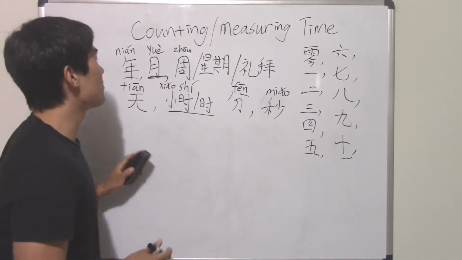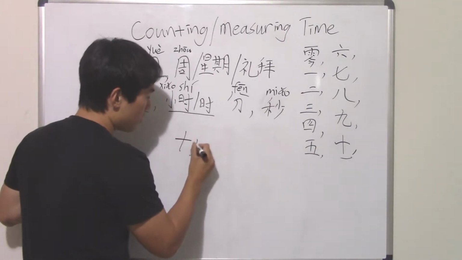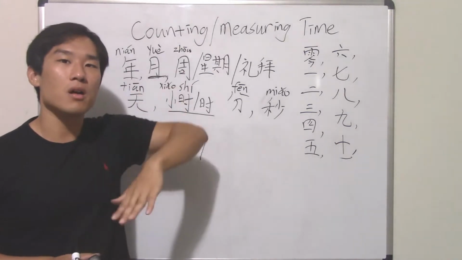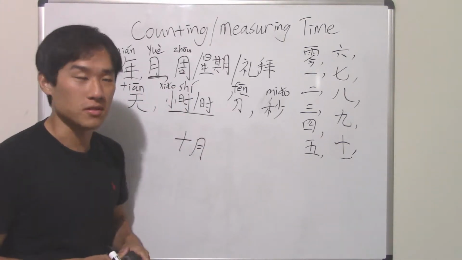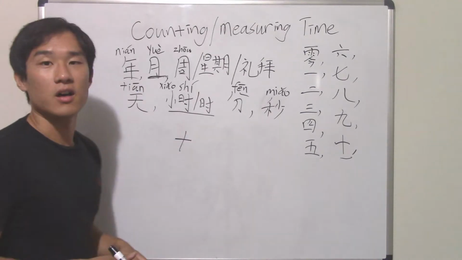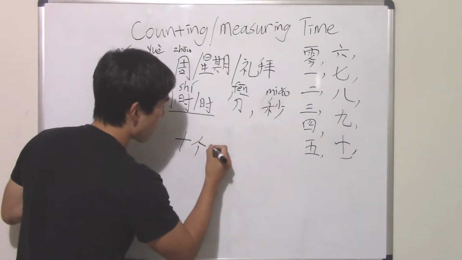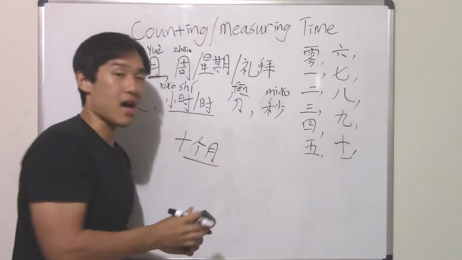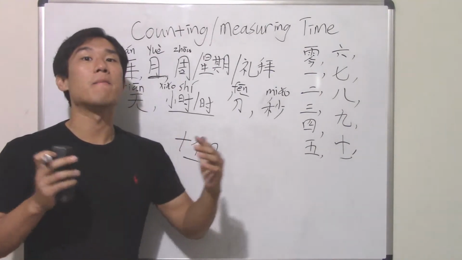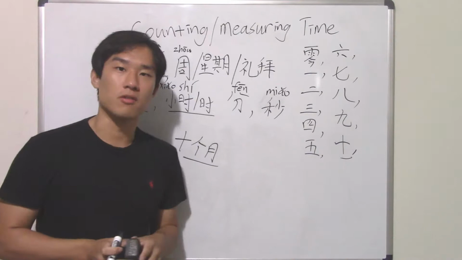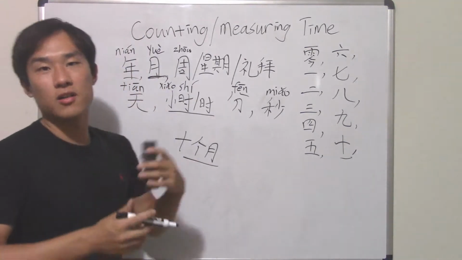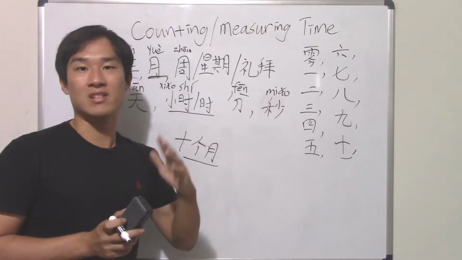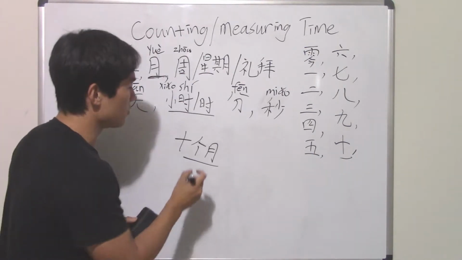What I mean by that is you don't say 10月, because 10月 here simply means the 10th month, which is October, right? So what we do is we have to use a measure word for 月, which is 个. That makes this phrase now mean it's 10 months long, not the 10th month. Okay, so there's always a difference. The biggest difference is just like I said, it's not an exact moment or exact time. It's a time span. So that's why we use this 个 here.